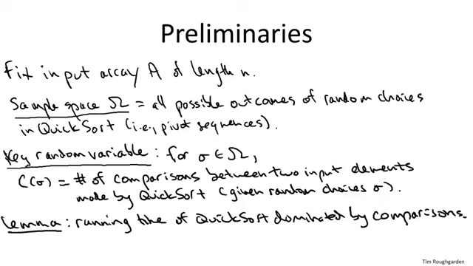And if you want to know what I mean by "dominated by comparisons" a little more formally, I mean that there exists a constant C so that the total number of operations of any type that quicksort executes is at most a constant factor larger than the number of comparisons.